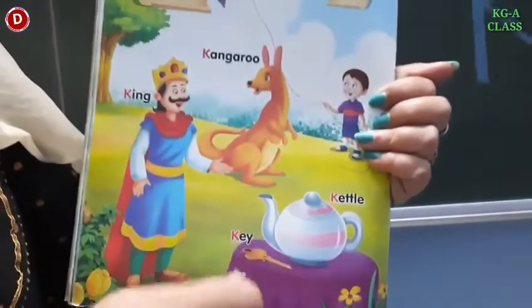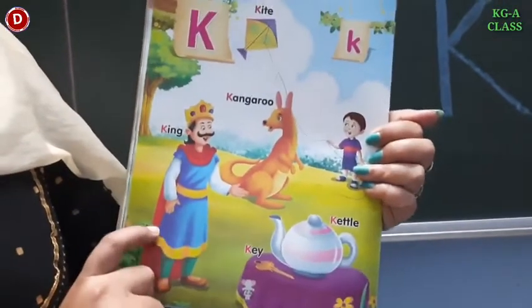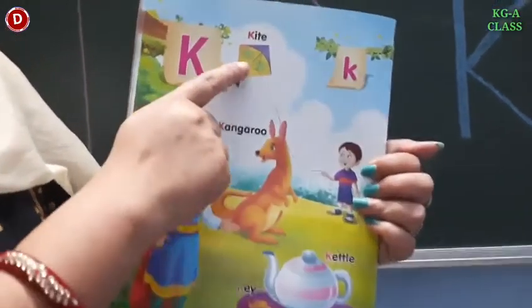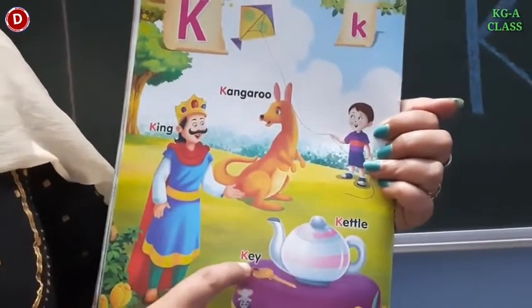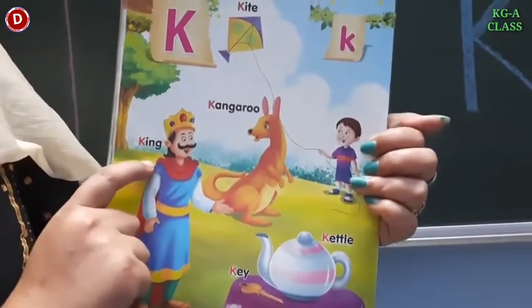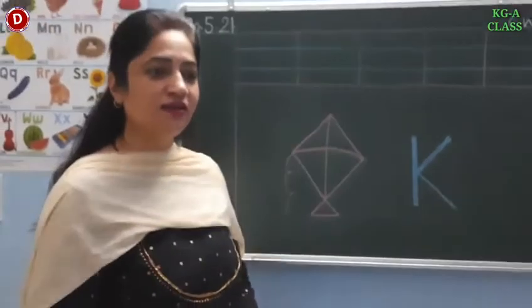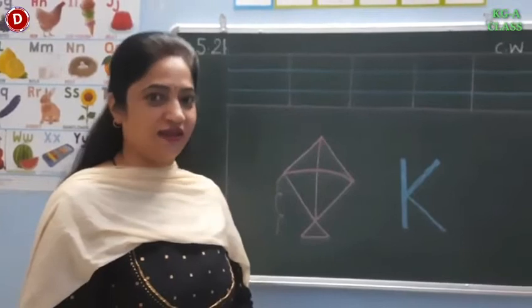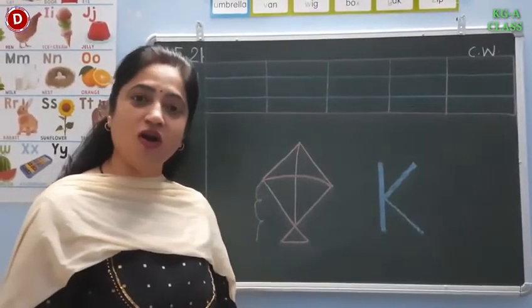Key matlab chabi. Okay. So see children, there are so many things. Let's look at them one more time. K for kite. K for kangaroo. K for kettle. K for key and K for king. I hope now you're able to understand. Now children, let's write K. But before that children, I will teach you its song.